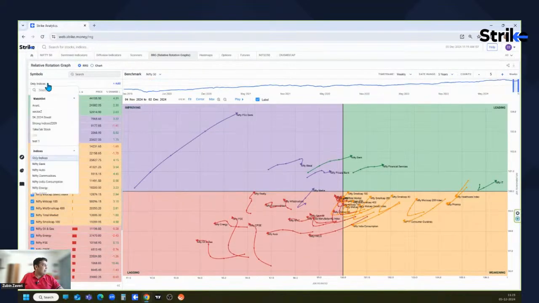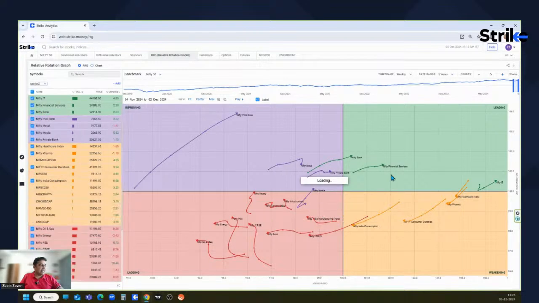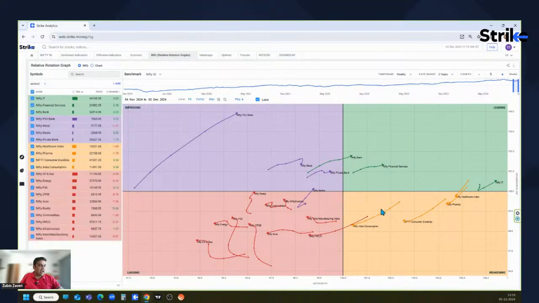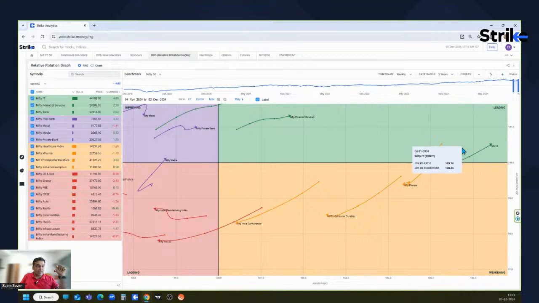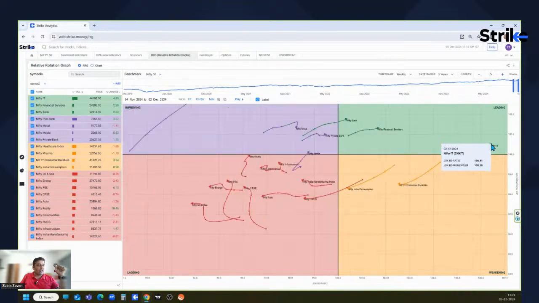Here let's look at the sector-specific view on the weekly time frame. And here we can clearly see that it is crossing the border from lagging to improving. PSU banking is really very strong and is trying to outperform Nifty. Bank Nifty has just crossed the border. So banking stocks are something we can watch out for, and financial services as well. And over here IT was going down, but all of a sudden it has taken a very nice upward turn. So IT is also something that we can watch out for.